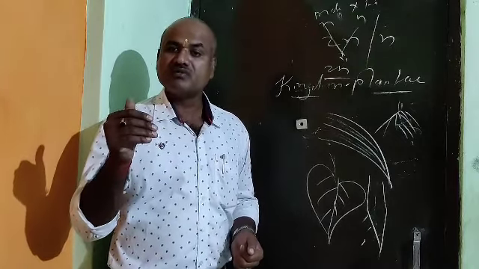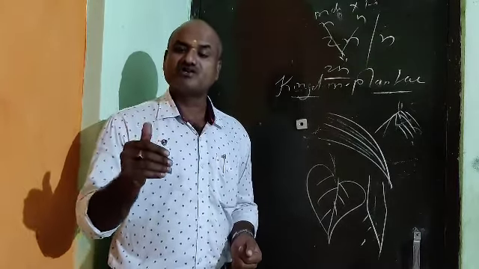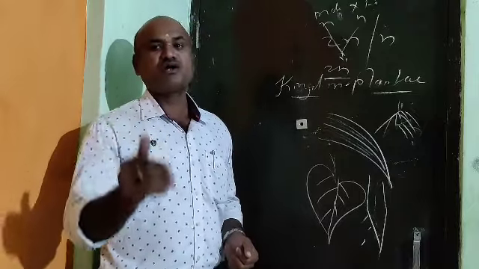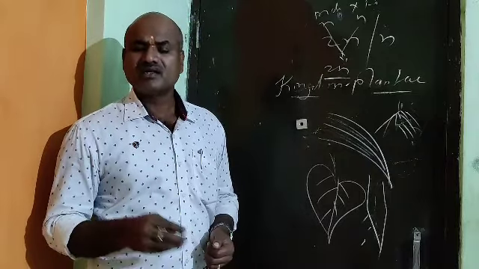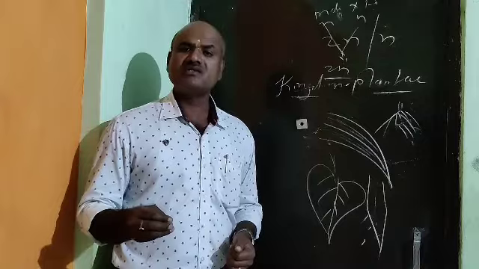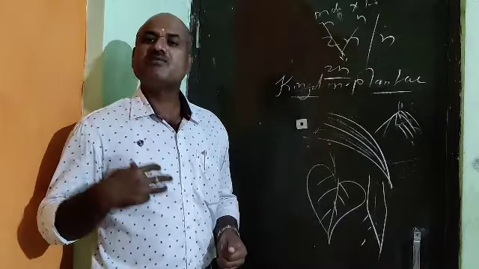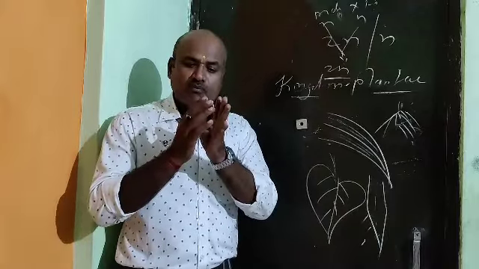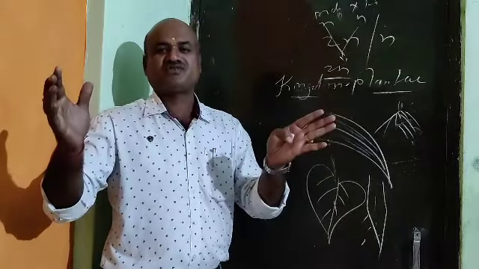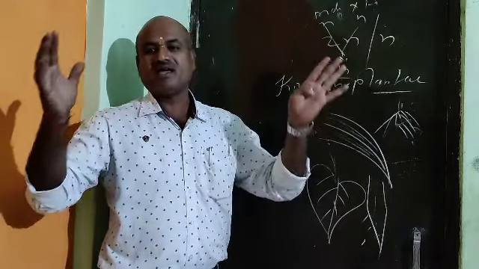In the diplontic condition, the diploid condition is continuously maintained by the process called mitosis, and this mitosis takes place only in the somatic cells, that is the body cells. That's why our body increases day by day.